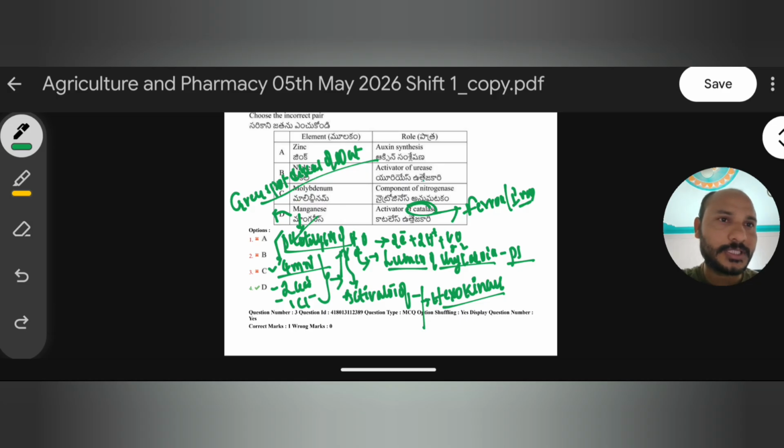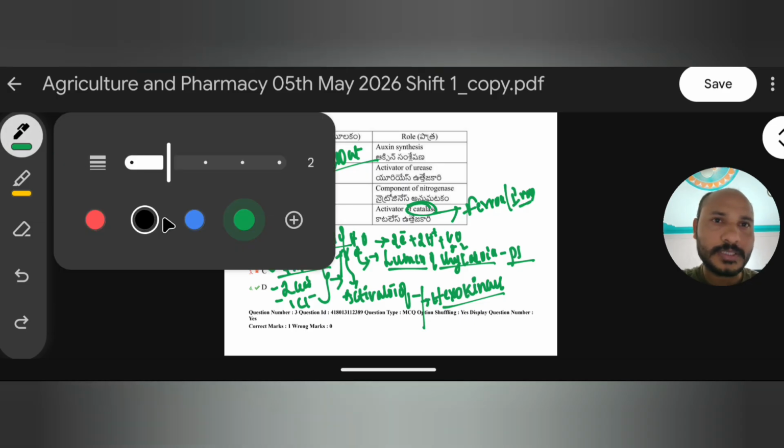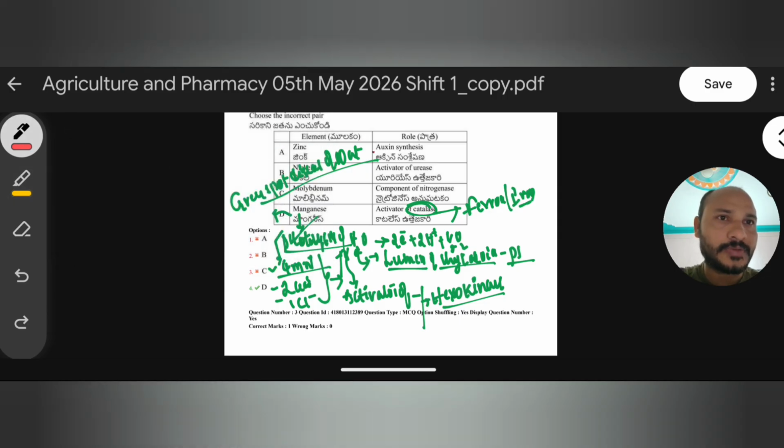And we also need to remember one more important mineral element that plays an important role in plant growth and development, that is magnesium. Here I am writing magnesium, Mg2+. Magnesium is an activator of various enzymes, like the PEPcase enzyme.